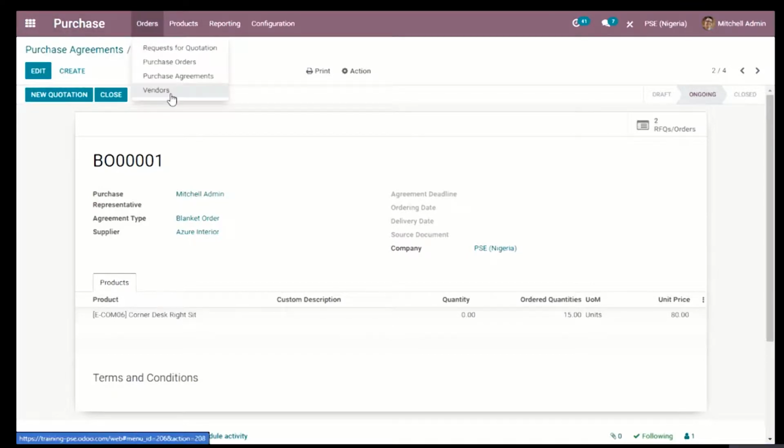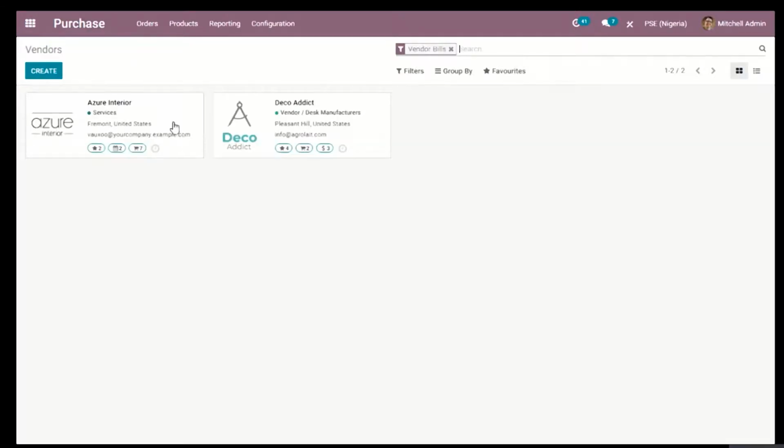Now, quickly going to vendors, what Odoo will bring out for you is those vendors that you might have had, or those contacts that you might have had dealings with so far. It doesn't mean that these are the only vendors that I have, but in this database, these are the only vendors I must have created RFQs and purchase orders for.